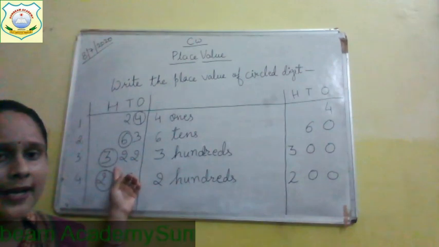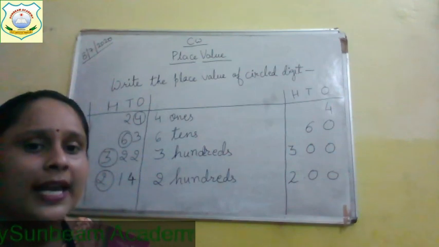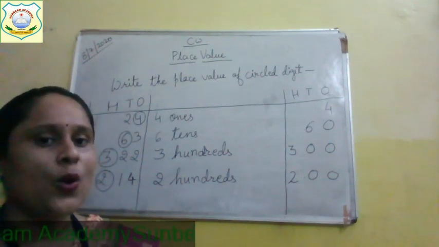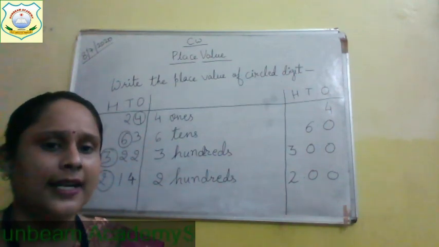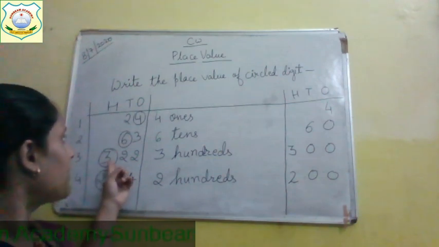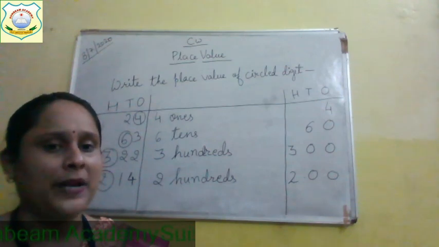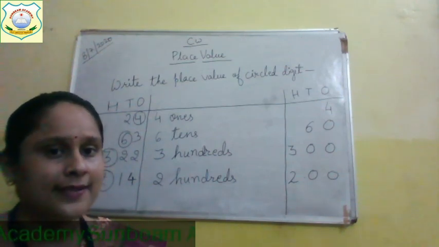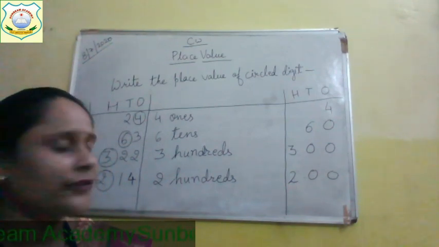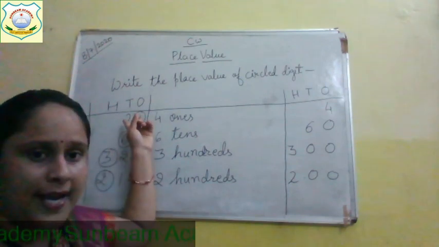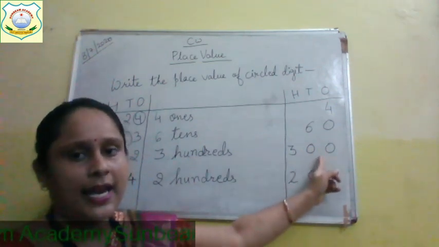Now come to the third question. Your third question is, number given to you is 322. Which number is a circle number? Yes, 3 is a circle number. Now you have to see second thing. 3 is at which place? It is at hundreds place. So now the third thing that you have to see is, what is the place value of 3? It is at hundreds place. So its place value is 300.